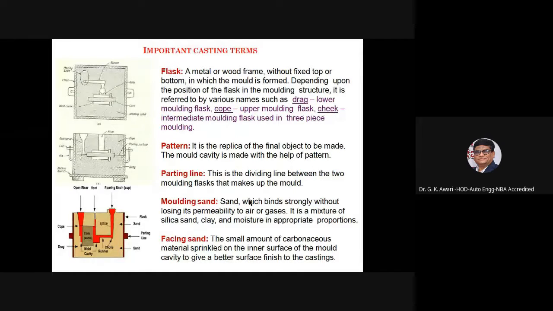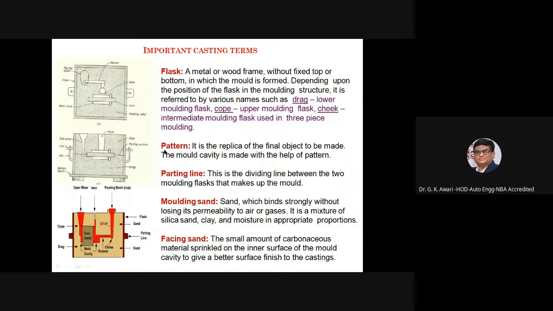The lower molding flask is the drag, and the upper molding flask is the cope. The intermediate molding flask used in a three-piece molding system is the cheek. So a flask is made up of a metal or wood frame, and the lower portion is called the drag and the upper portion is called the cope.